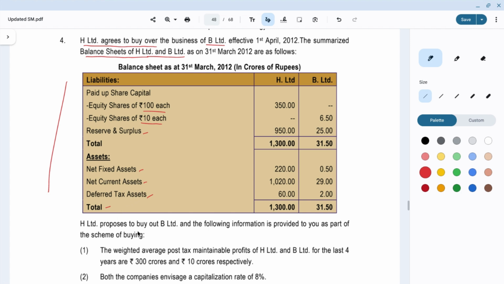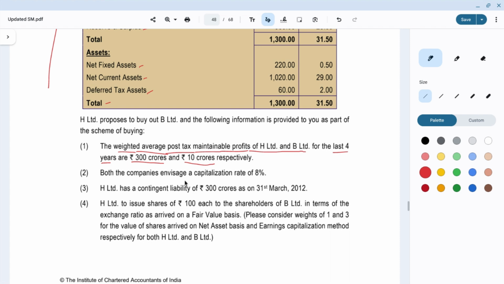H Limited proposes to buy out B Limited, and the following information is provided to you as part of the scheme of buying. The weighted average post tax maintainable profits of H Limited and B Limited for the last 4 years are 300 crores and 10 crores respectively. So for H it is 300 crores and for B it is 10 crores. Next, both the companies envisage a capitalization rate of 8%. So post tax maintainable profits by capitalization rate will give us the business value, right?